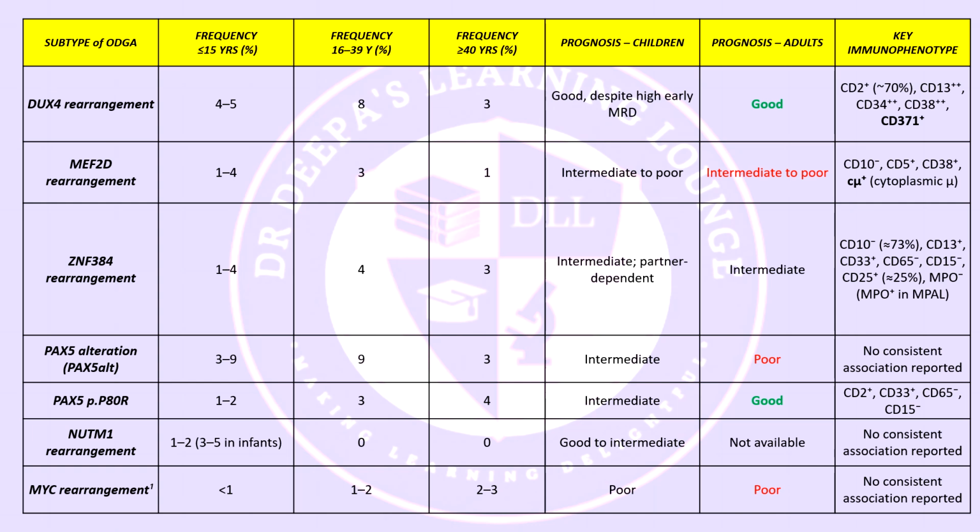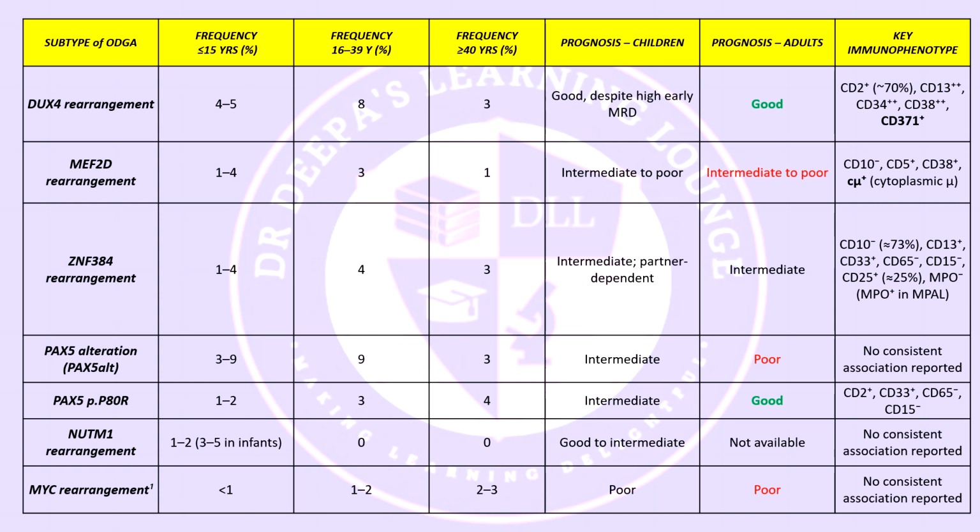The next row is the MEF2D rearrangement row, the second row. It is less common than the previous counterpart we saw, with 1 to 4% of the cases in children, 3% in the 16 to 39 age group, and 1% in older adults. The prognosis is intermediate to poor in both children and adults, and the outcomes are worst in adults.